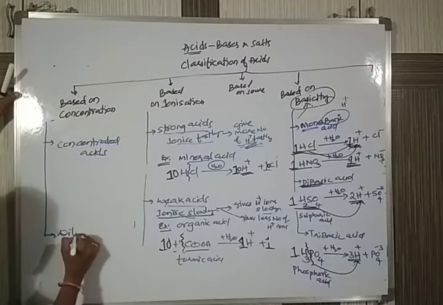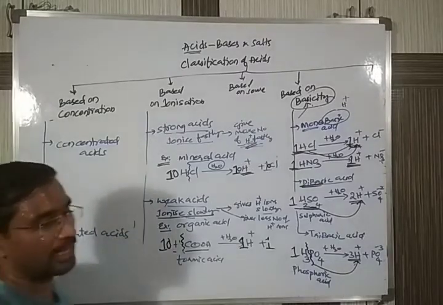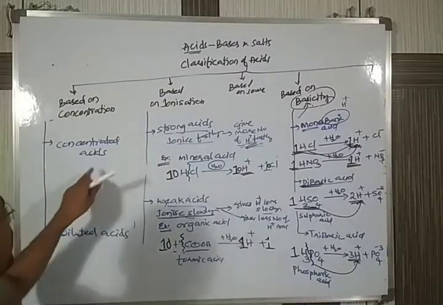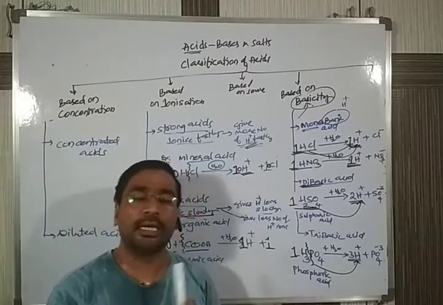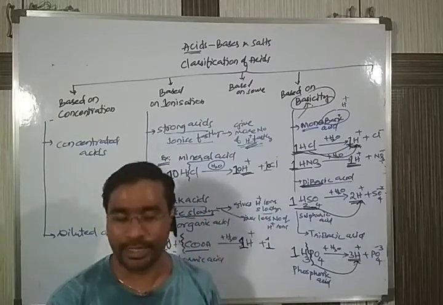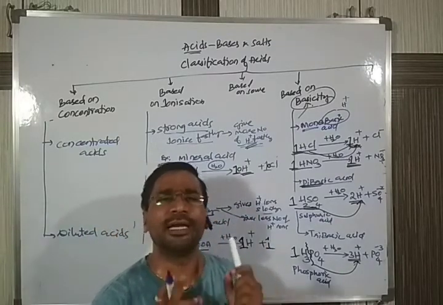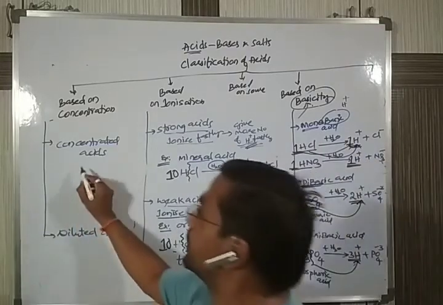The second one is called dilute acids. Concentrated acid, dilute acid. So what is the meaning of concentrated acid? Acids which contain water in a very less quantity. If you are getting very less quantity of water, that is called concentrated.